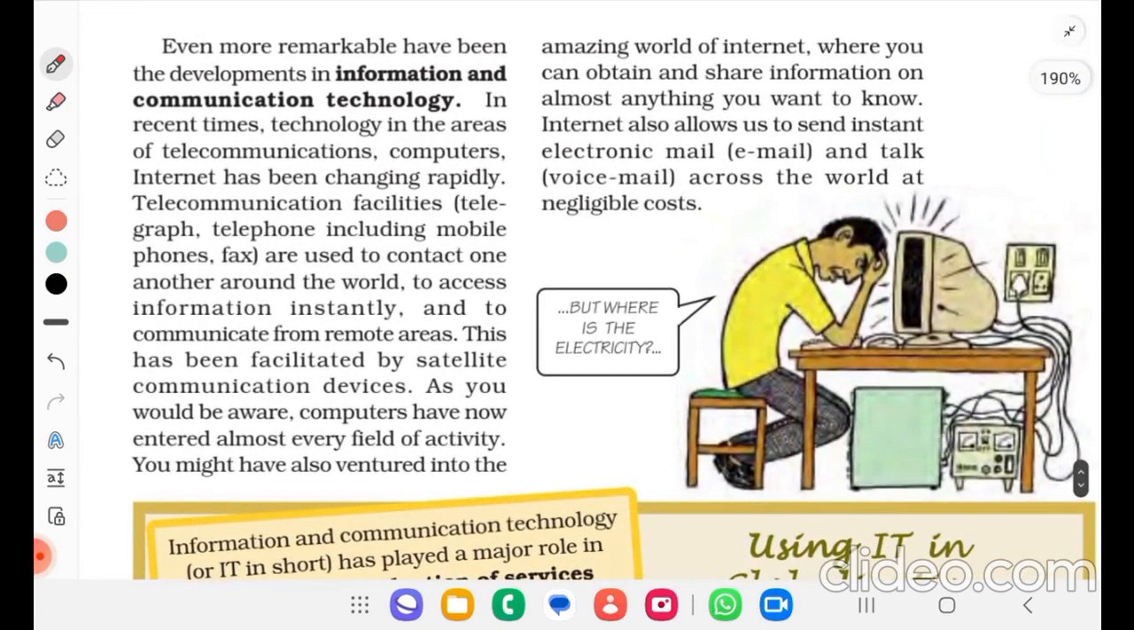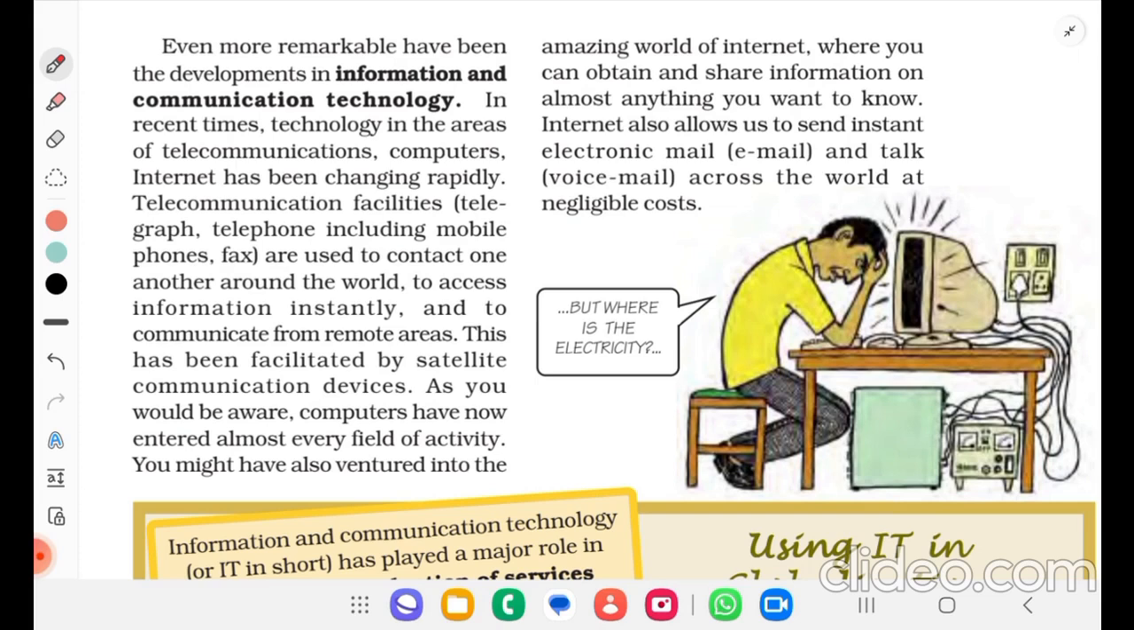Even more remarkable has been the development in information and communication technology. In recent times, technology in the area of telecommunications, computers and internet has been changing rapidly. Telecommunication facilities, telegraph, telephone, including mobile phones and fax, are used to contact one another around the world, to access information instantly and to communicate from remote areas. This has been facilitated by satellite communication devices.